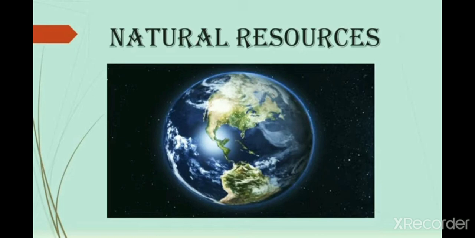What is meant by natural resource? With the help of pictures, we have learned how air, soil, and water are very important in our day-to-day life, and they are considered a basic need, available in nature to fulfill our need. We are using them, so such things are called natural resources. The definition of natural resources: the natural things that man uses to fulfill his needs are called natural resources. So today let us start with page number 48.